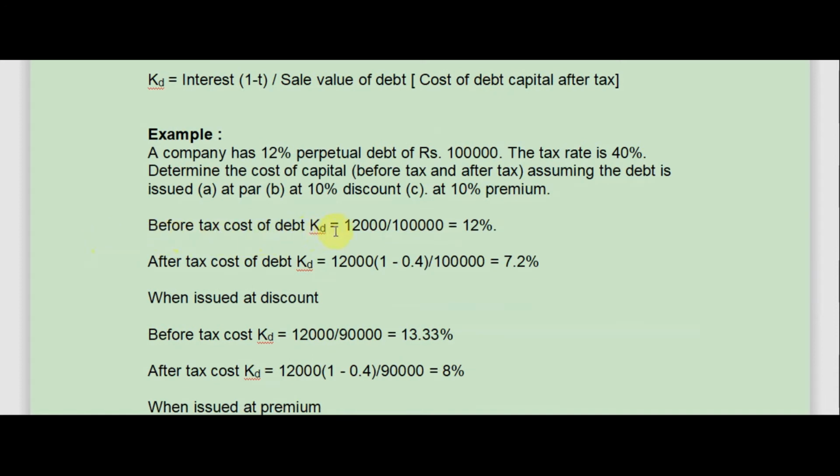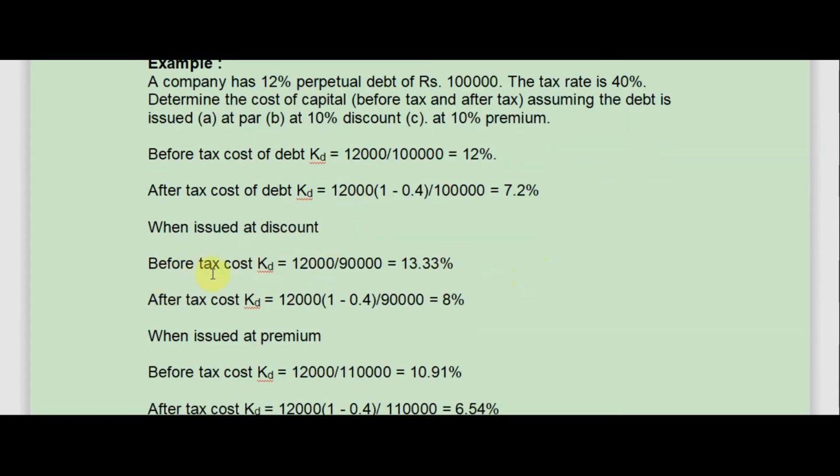before tax cost of debt KD equals 12,000 divided by 1 lakh, because it is 12% perpetual debt of 1 lakh, so 12,000 divided by 1 lakh equals 12%. After tax cost of debt equals 12,000 multiplied by (1 minus tax rate 0.4) total divided by 1 lakh equals 7.2%. When it is issued at a discount, before tax cost of debt equals 12,000 divided by 90,000, because it is issued at 10% discount, that is 13.33% is the cost of debt. Now after tax cost of debt, 12,000 multiplied by (1 minus 0.4) divided by 90,000 equals 8%.